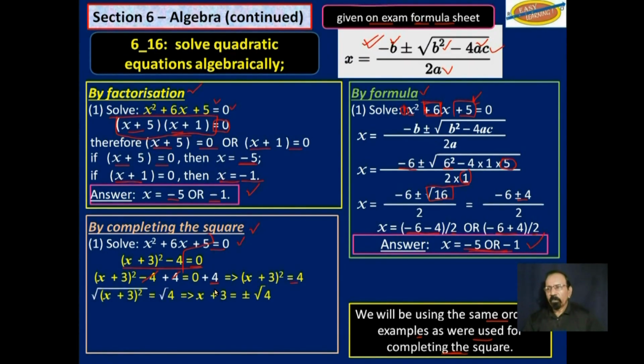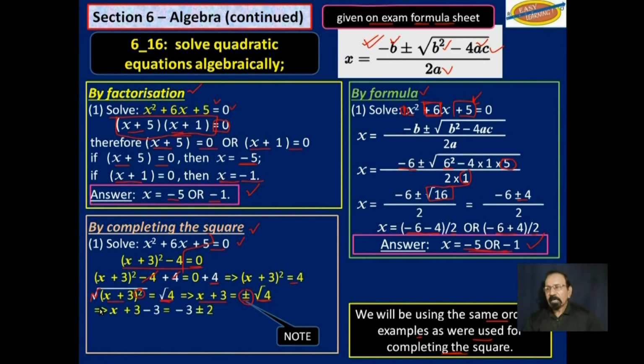So we square root both sides. So we are able to get rid of this square from here, and the square root now appears on this side. So what we are left with is x plus 3 is equal to plus or minus the square root of 4. So note this plus or minus, we may tend to forget that. We may just say square root of 4 and say 2.